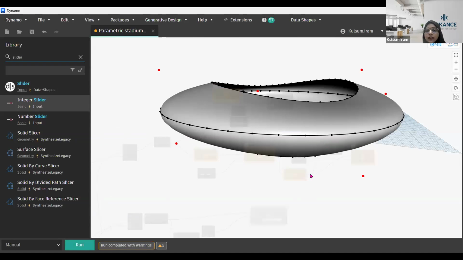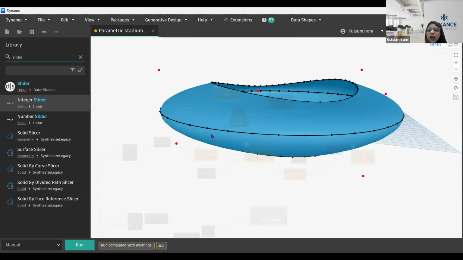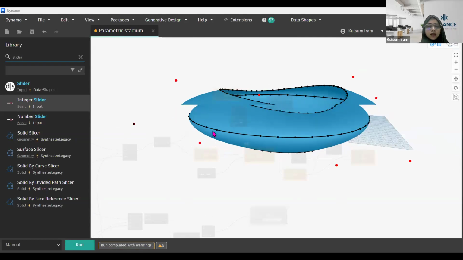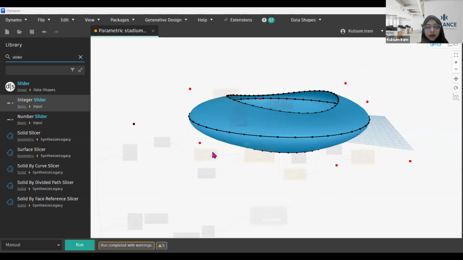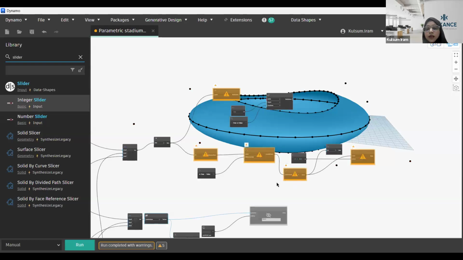If I press Control B, you can see my stadium has been created. This is the outer shell. Once you are done with the seating layout, you can define your outer shell like this. Just a moment. Okay, it is taking some time, and now it is working. It is taking some time because it's a huge script, a large script. Let me again press Control B.